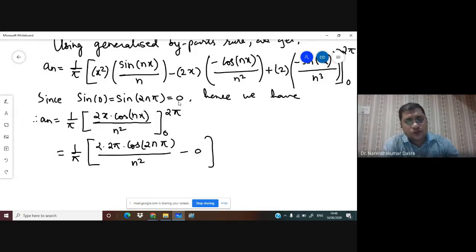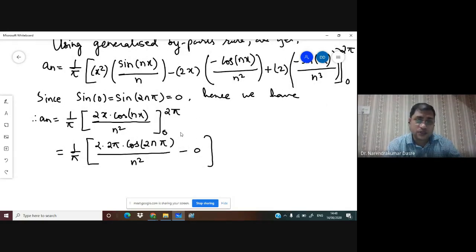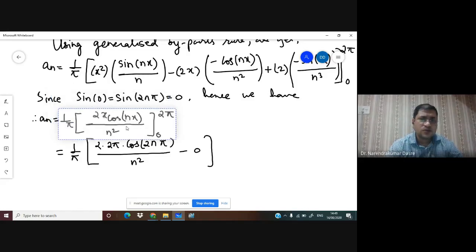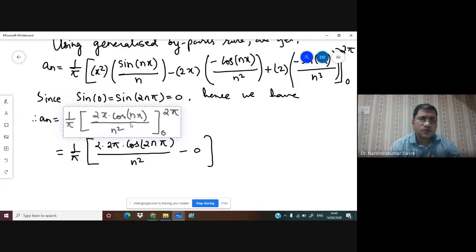Now this pi will get cancelled, and we are able to get this an. So we got an is equal to 4 upon n square, which is your next equation 3.